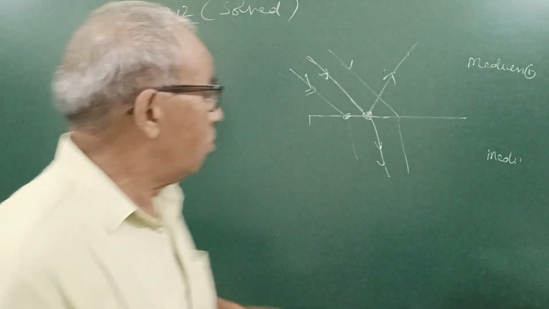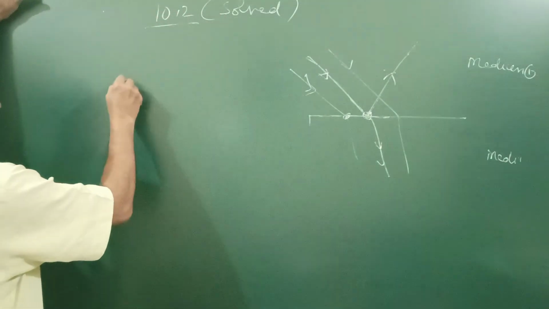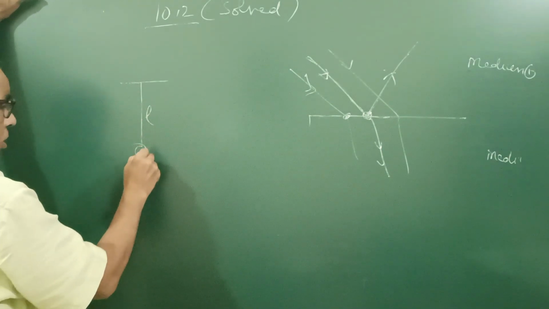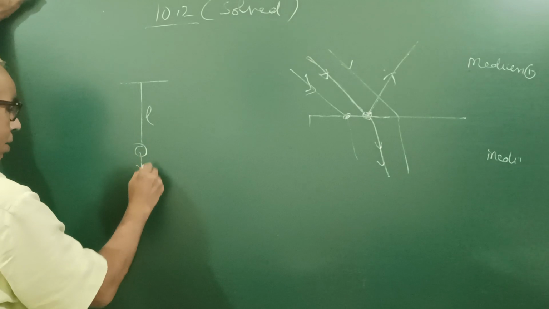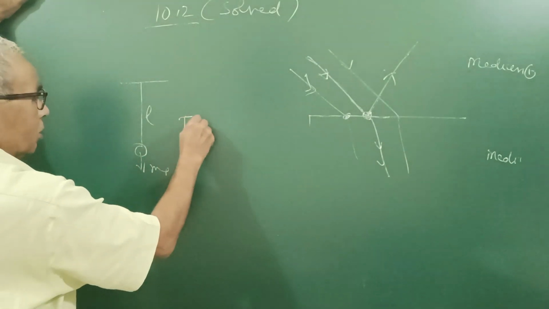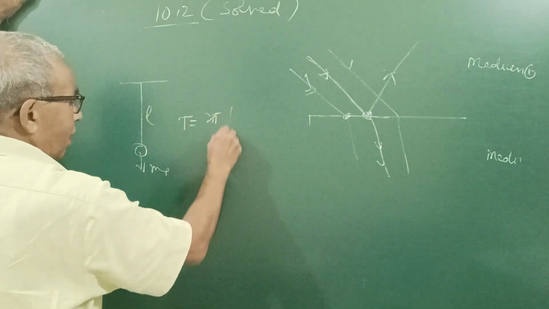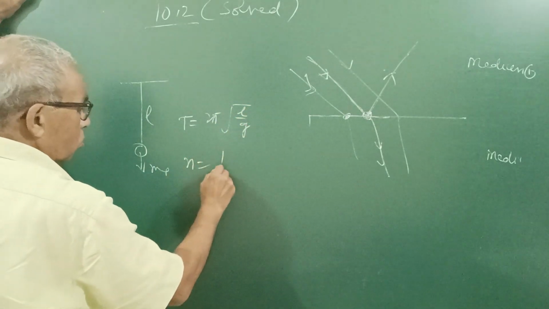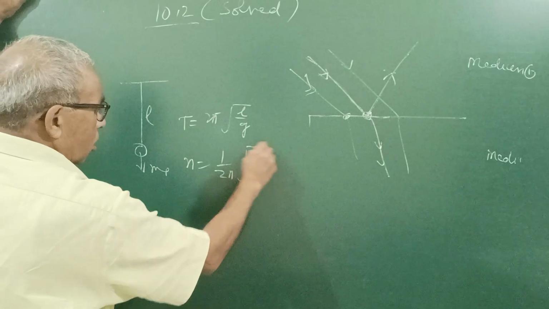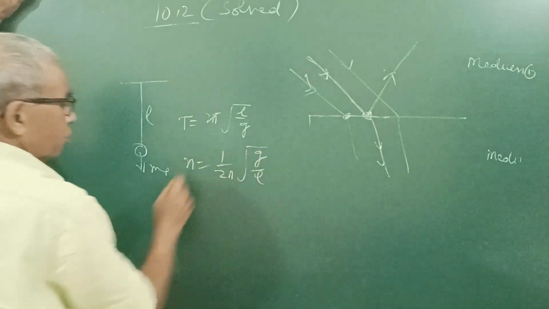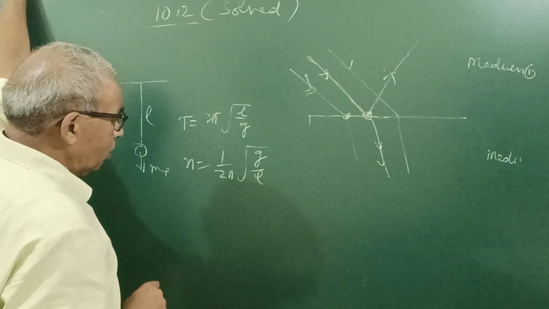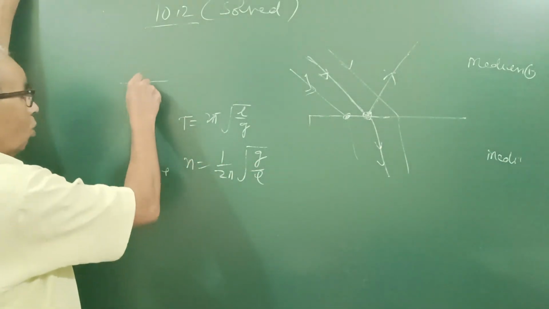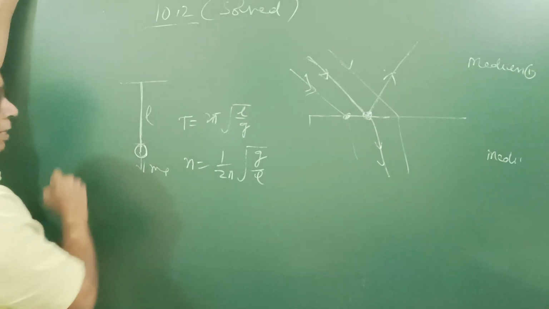natural frequency. For example, we have a pendulum, its length L, and acceleration g, and mass m. So the time period is 2 pi root L by g, or frequency is 1 upon 2 pi root g by L. So how can we change the frequency? By changing the length. So this is the natural frequency for length L. This is called natural frequency.